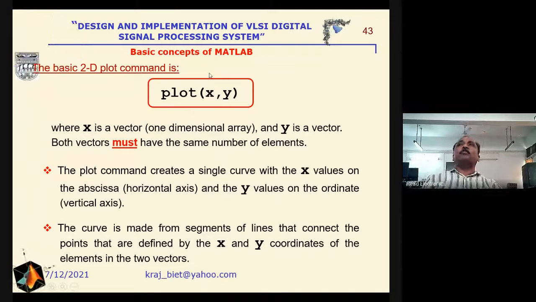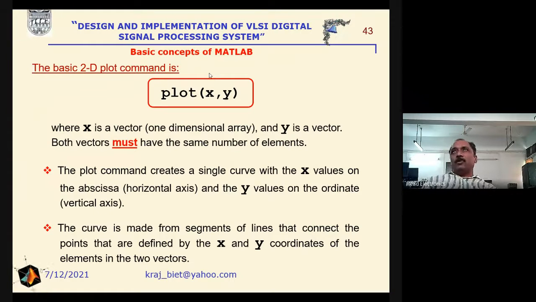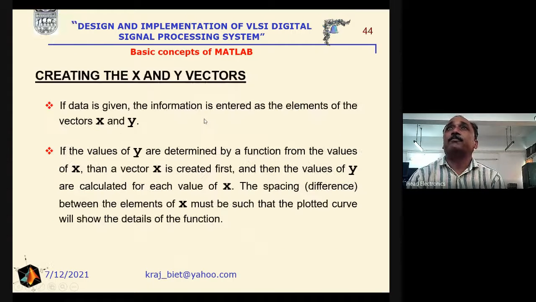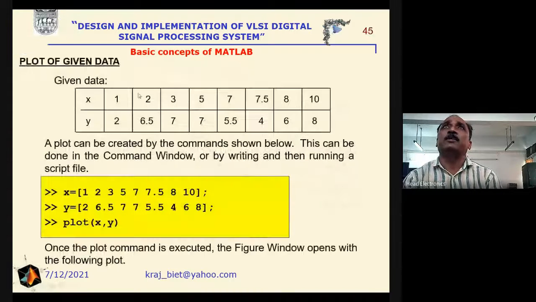Suppose we have 2 parameters or 2 matrices, one is x and the second one is y, that is 2 variables having their values. First of all we will define x and y, and then we will write the plot command. See here, a very simple command: plot x comma y, then we will get a graph between x and y.